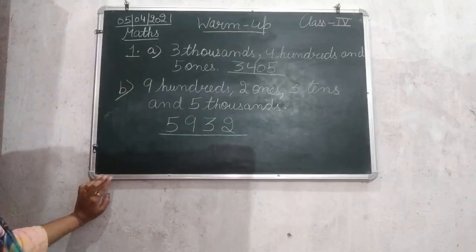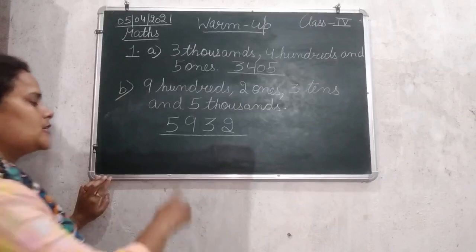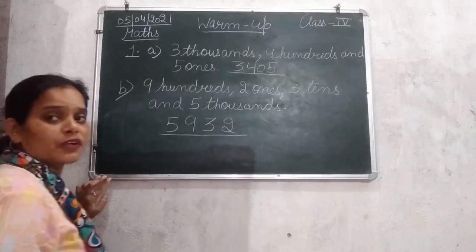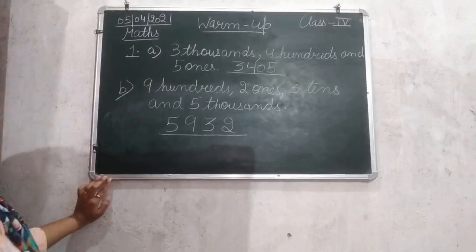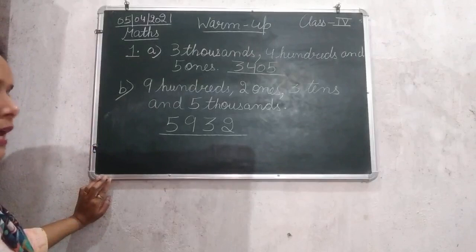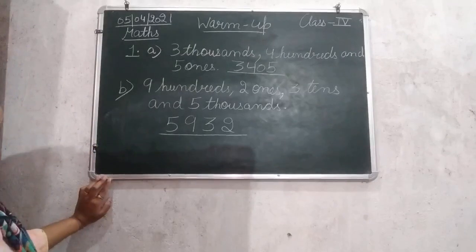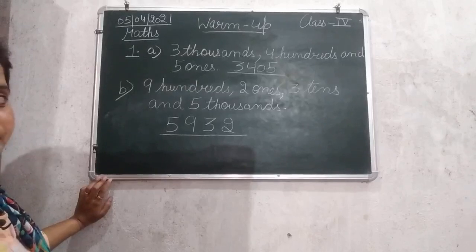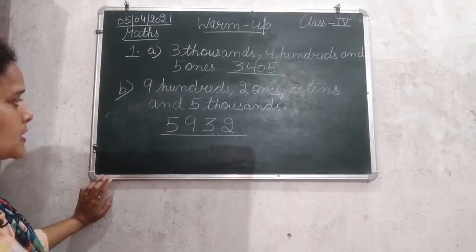So the number formed by arranging these given numerals according to the place value is 5932. After arranging these numerals in the proper order, we got the number 5932. Okay, so this is the B part.